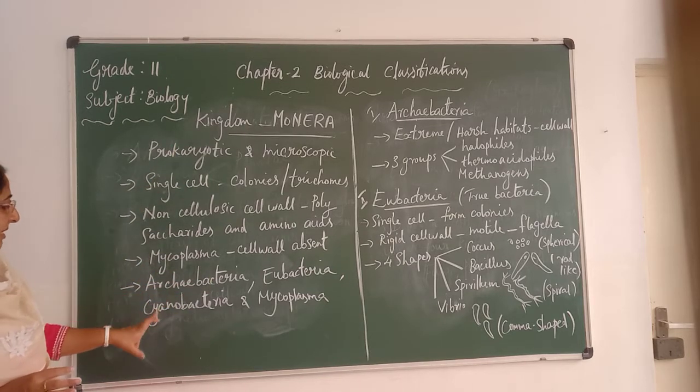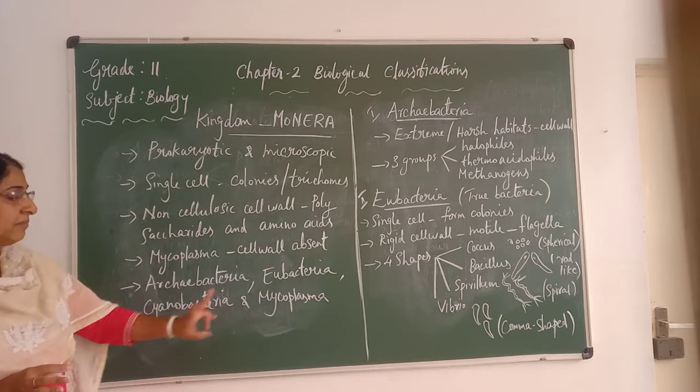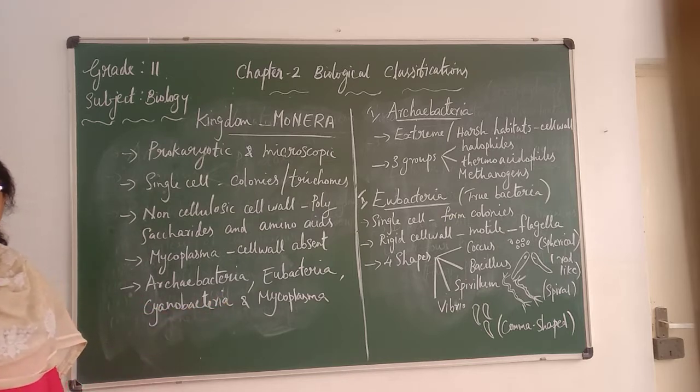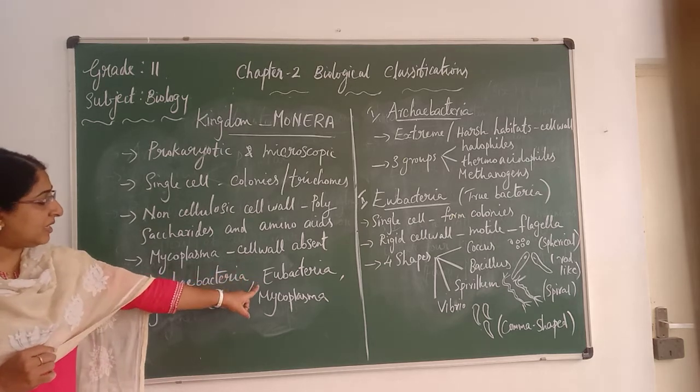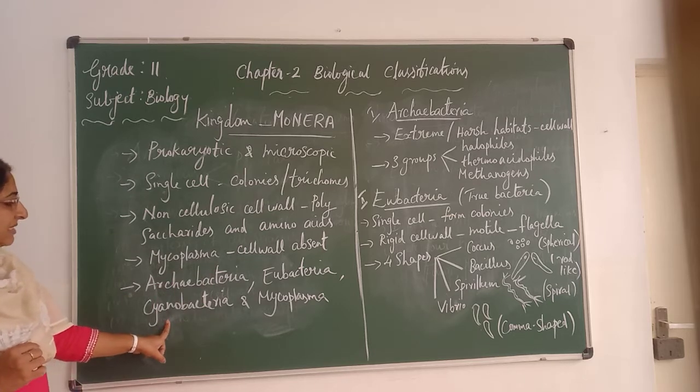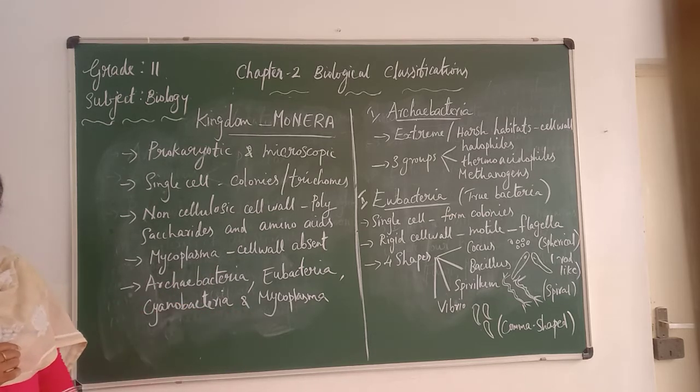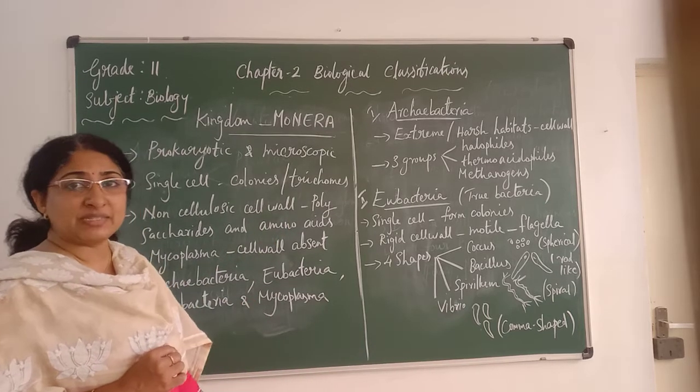Which are the 4 groups that come under Monera? Archaebacteria, Eubacteria, Cyanobacteria and Mycoplasma. These are the 4 groups that come under Monera. So I repeat once more: Archaebacteria, Eubacteria, Cyanobacteria and Mycoplasma. Clear?